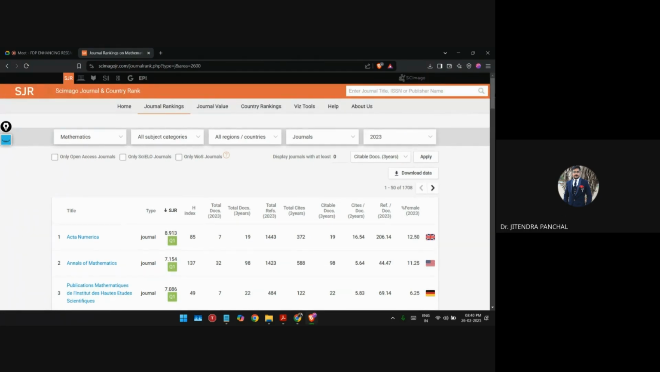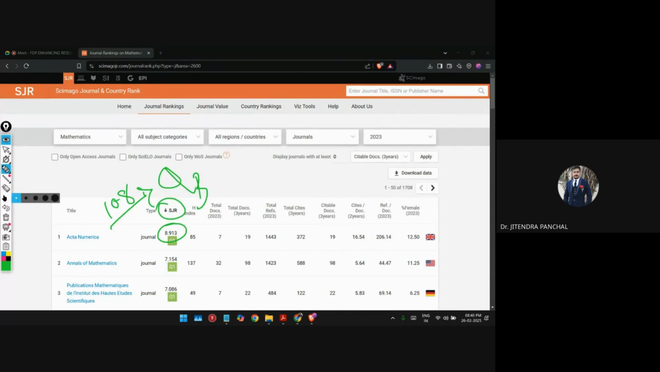Okay. So I hope these details are clear over here. It is not necessary that high impact factor journals are in Q1. For example, if you go into medicine, they have high impact factor journals, and the SJR is very high in comparison to mathematics. It is like 108, but still it is in Q3.